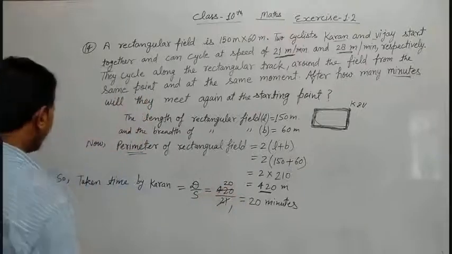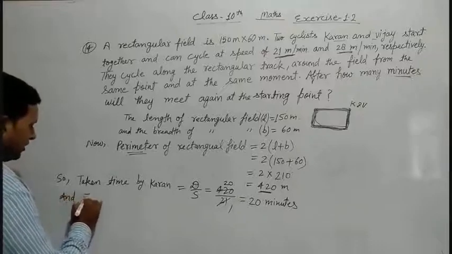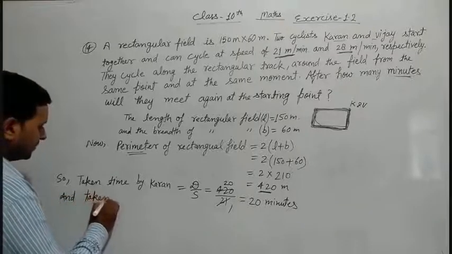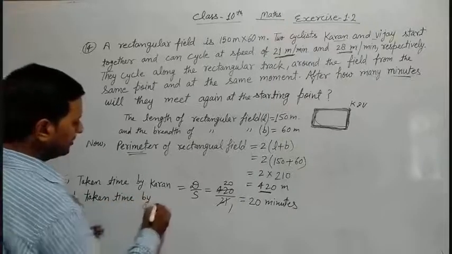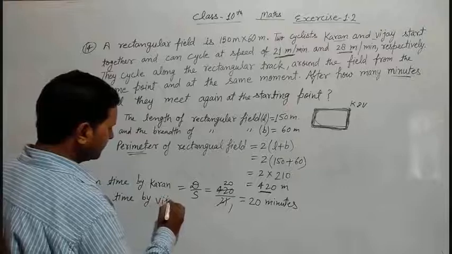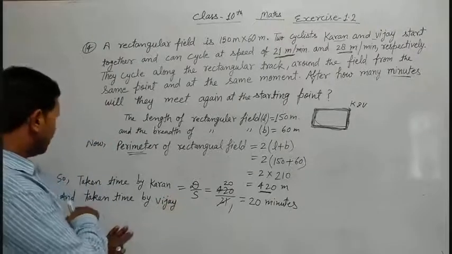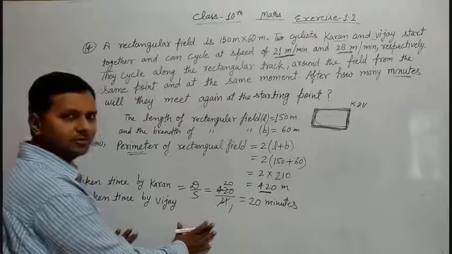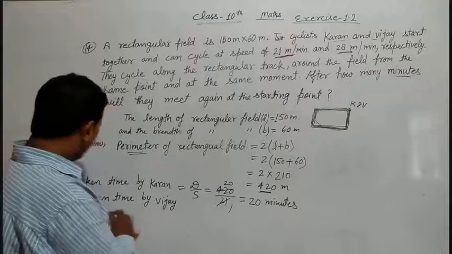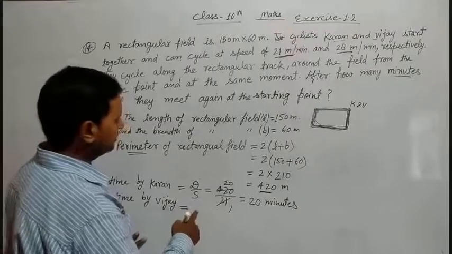Again, you can write the time taken by Vijay. See here, the time taken by Vijay is equal to distance upon speed.